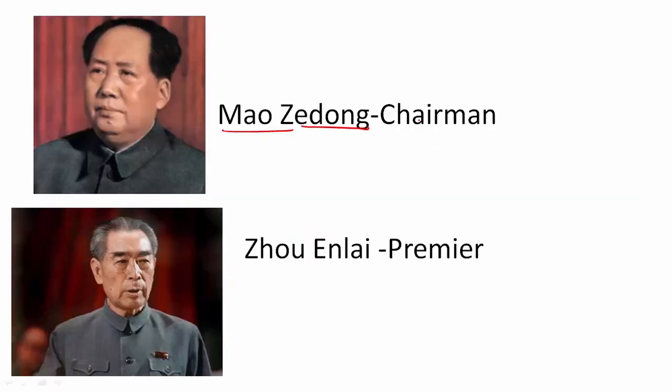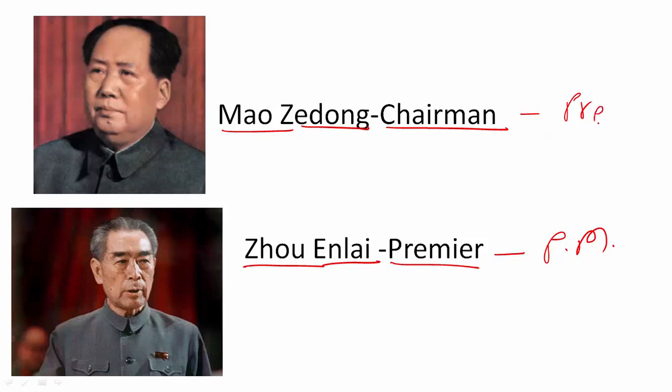Mao Zedong was the chairman of China. He was also the architect of the Chinese Revolution or the Chinese Civil War because he was the leader of the party for a long time, and along with Zhou Enlai, he was also a leader of the Communist Party. Zhou was at the post of premier. This premier is more like the position of our prime minister and chairman is more like president. Although Mao was the president, he was the main ideological force behind China's policy.